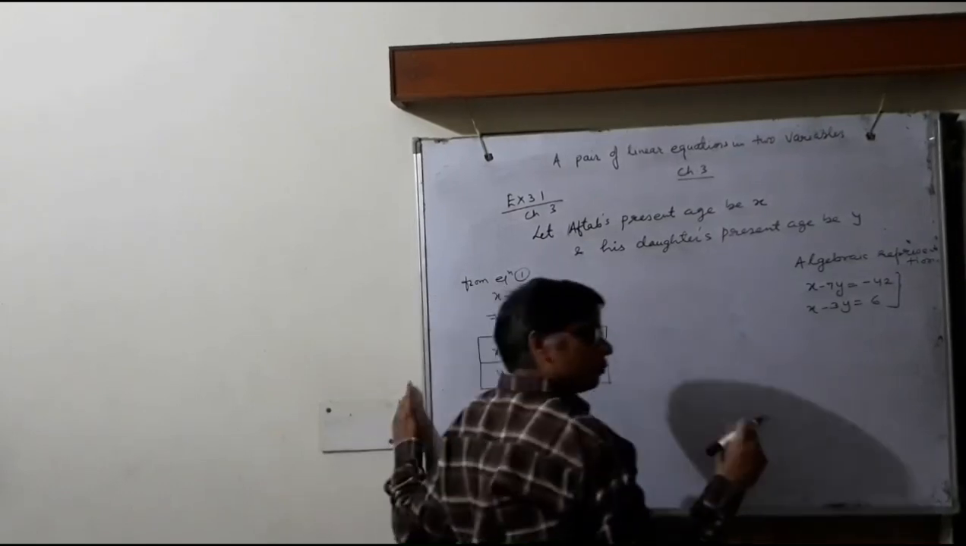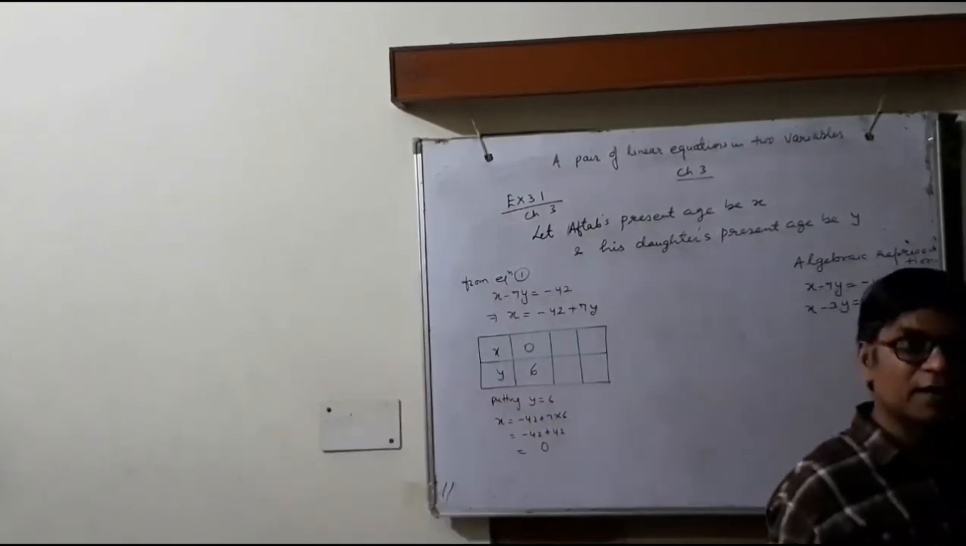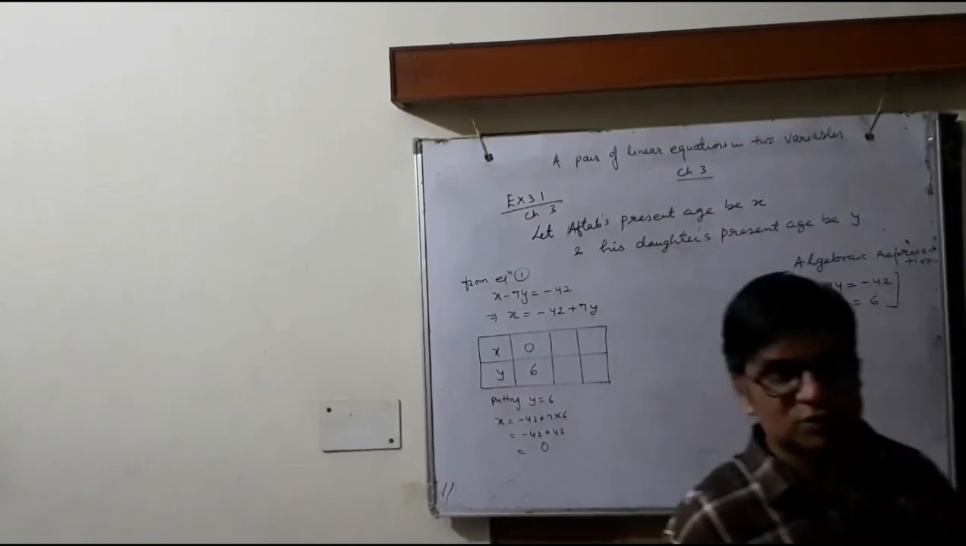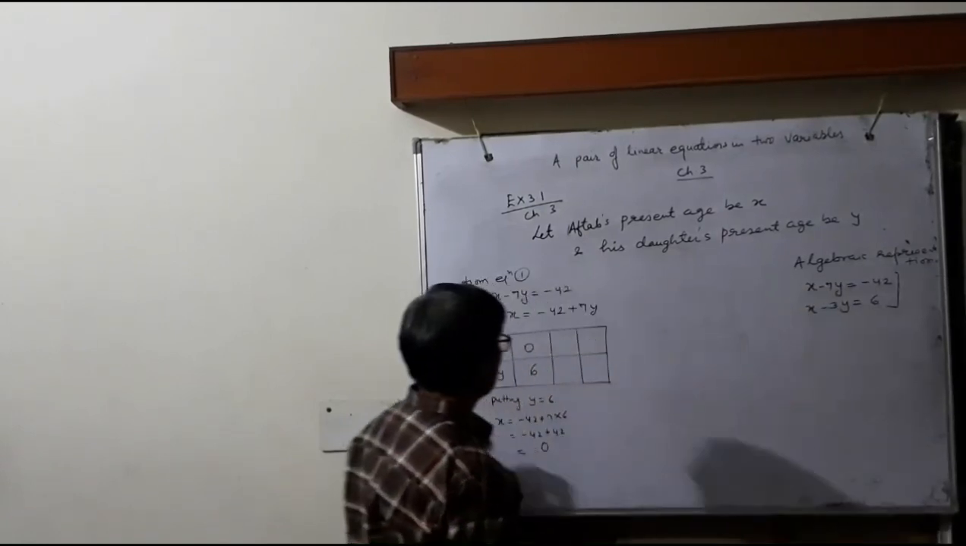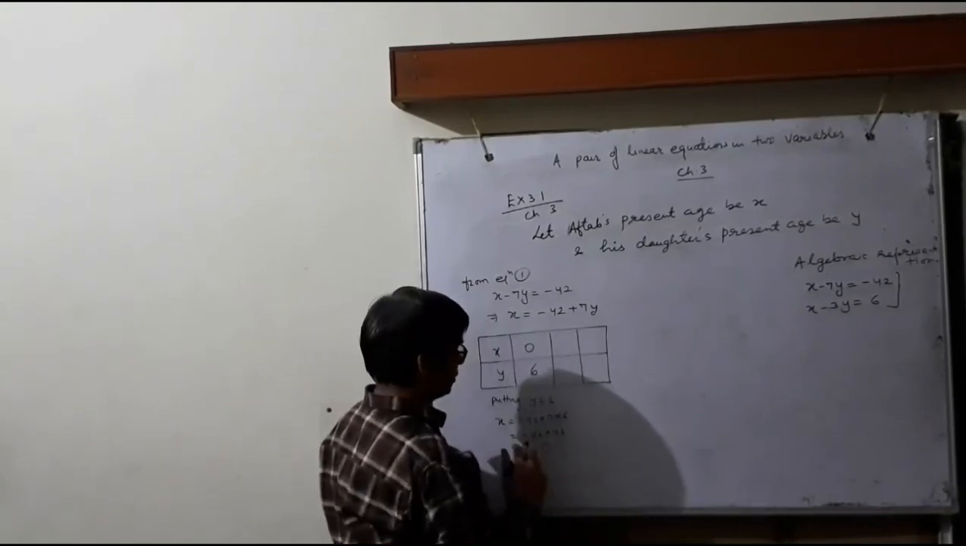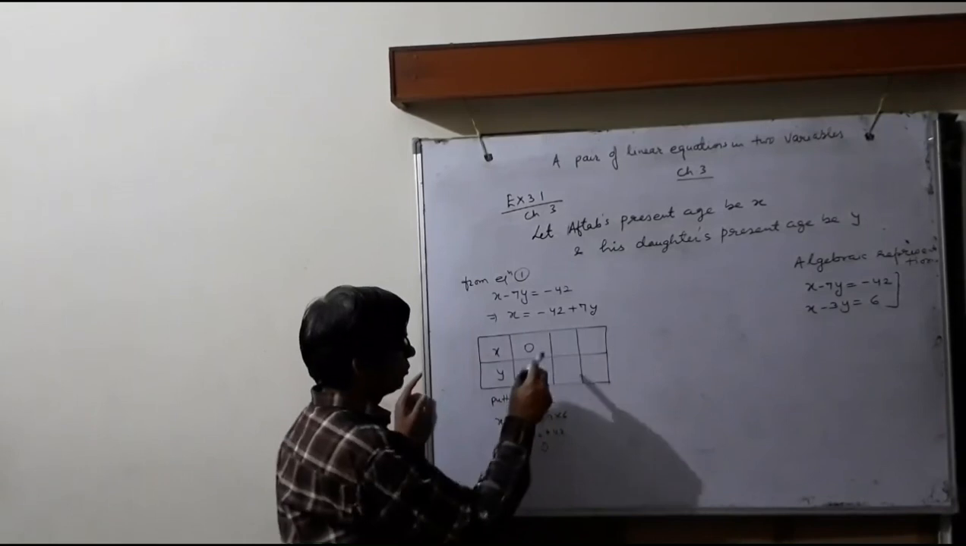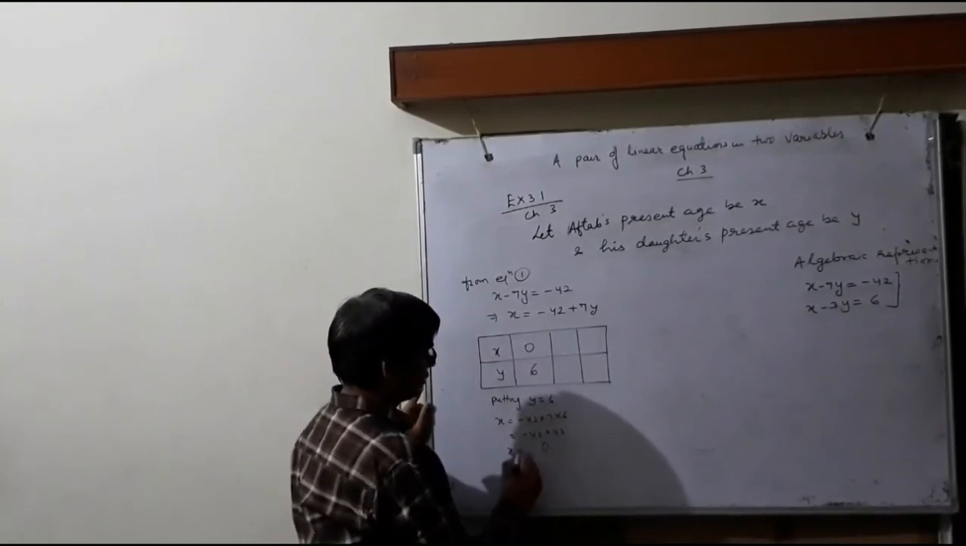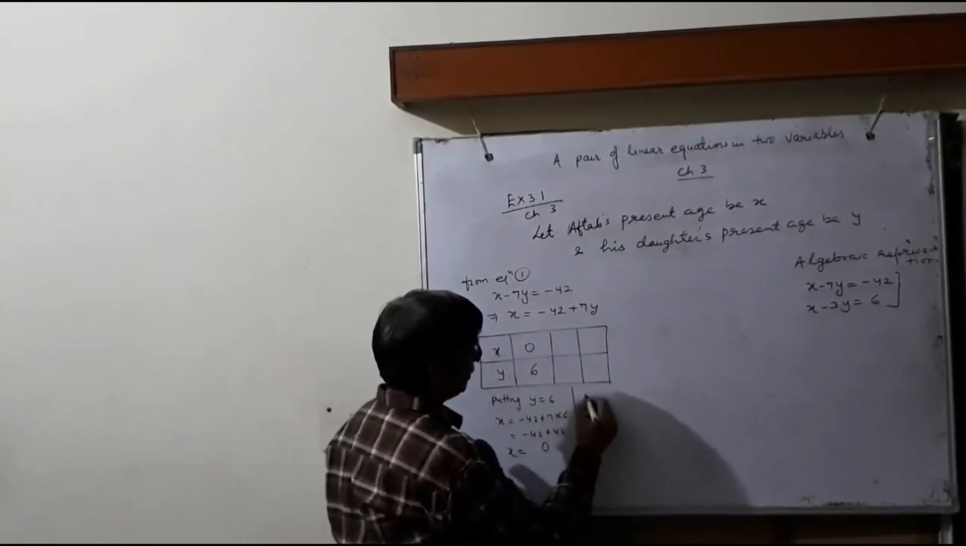We can put y equals to 1, 2, 3, 4, as you want. The value of y you can put whatever you want. Here we have put y equals to 6, so the value of x came, x equals to 0.